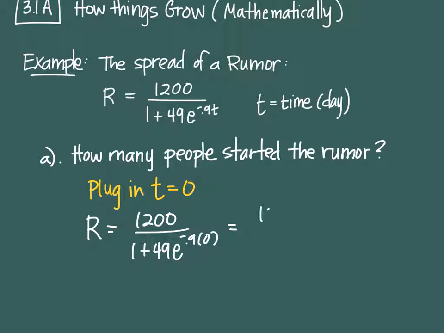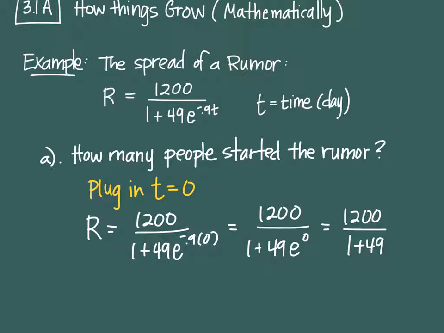So that's 1,200 over 1 plus 49 times e to the 0. And what is e to the 0? Or anything to the 0 for that matter? It's 1. So this becomes 1,200 over 1 plus 49, because e to the 0 is 1. And we can do 1 plus 49.